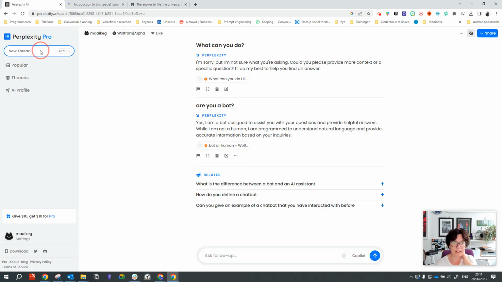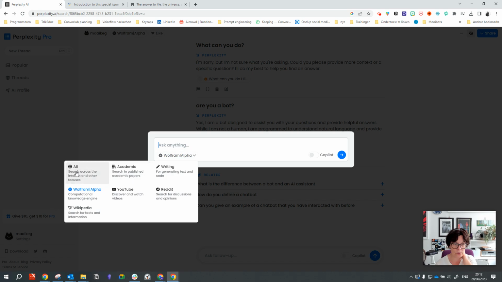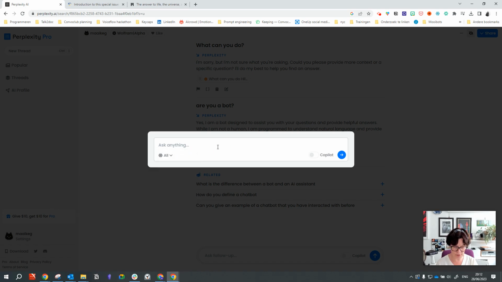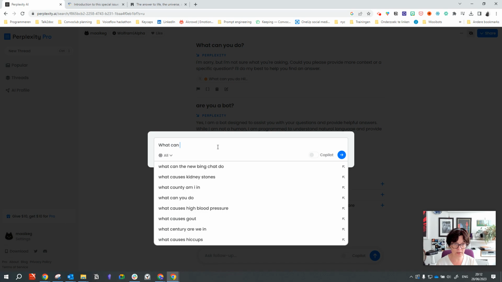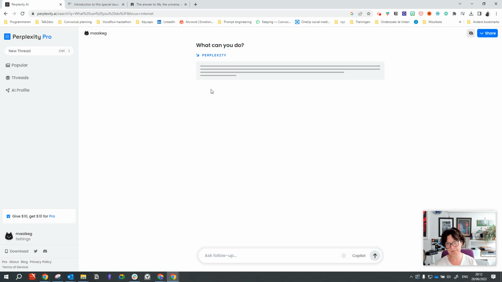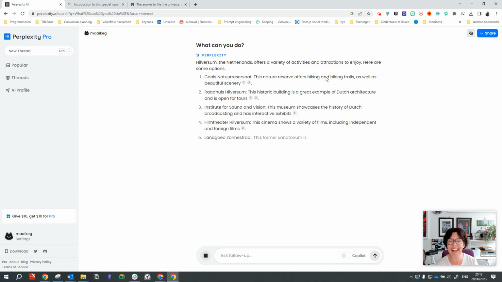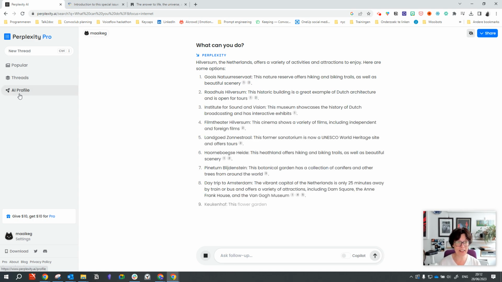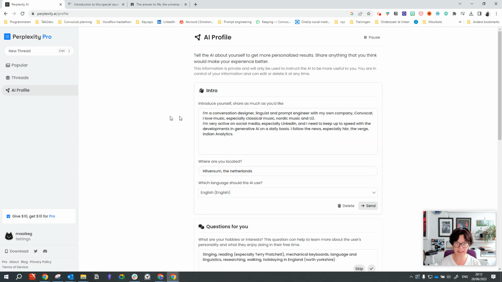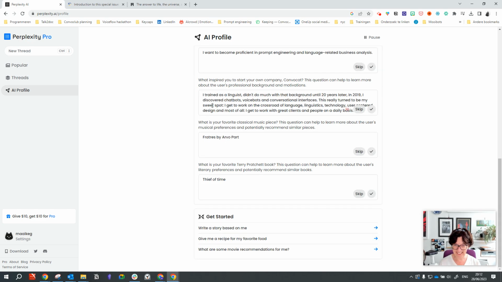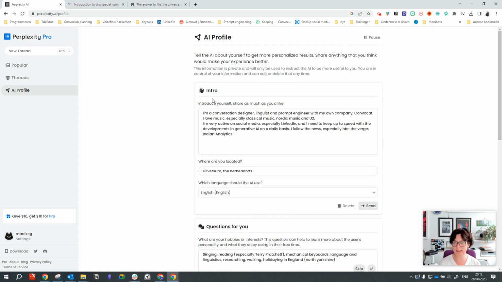So if we go back and go to all, let's see if there's some kind of persona happening there. What can you do? Okay, it just goes to my AI profile, which is this thingy me over here, which is basically where I can input some personal information about myself. And because apparently I live in Hilversum, it assumes that I want to know what I can do in my own hometown.